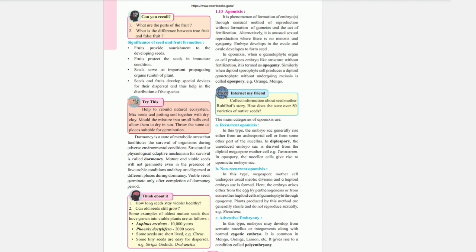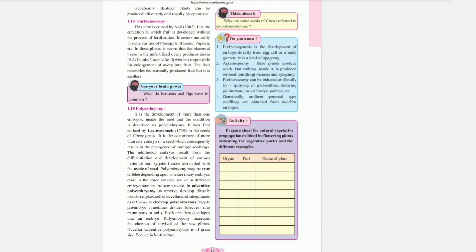Adventive embryony. In this type, embryos may develop from somatic nucellus or integuments along with the normal zygotic embryo. It is common in mango, orange, lemon, etc. It gives rise to a condition called polyembryony. Genetically identical plants can be produced effectively and rapidly by apomixis.